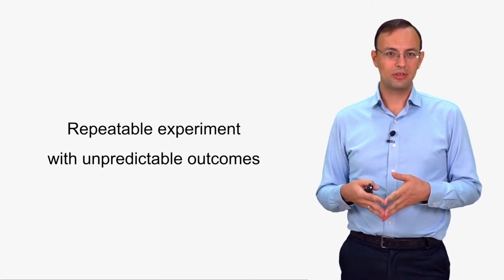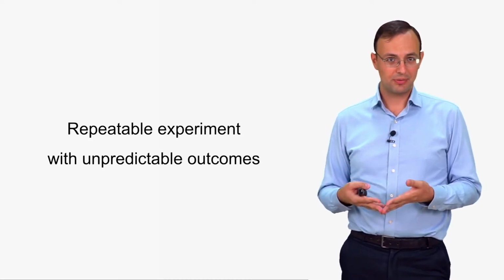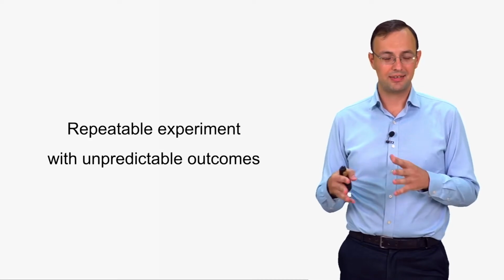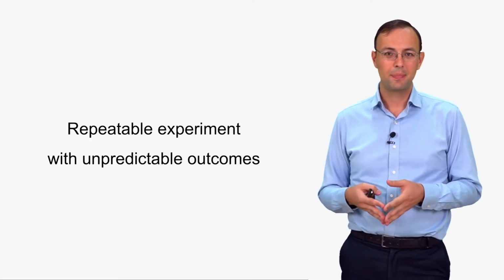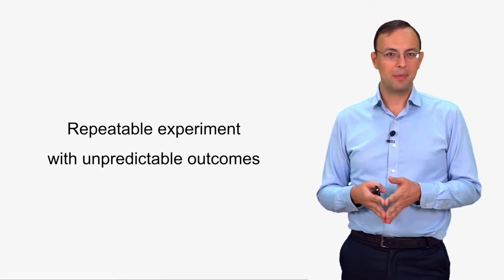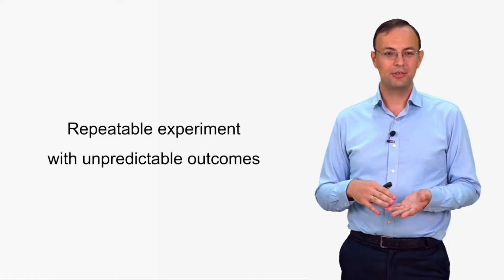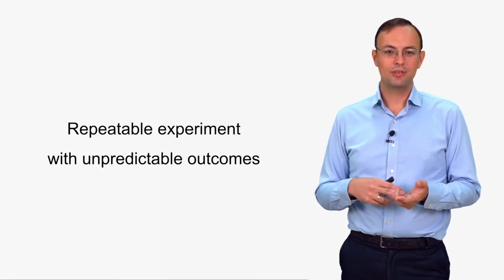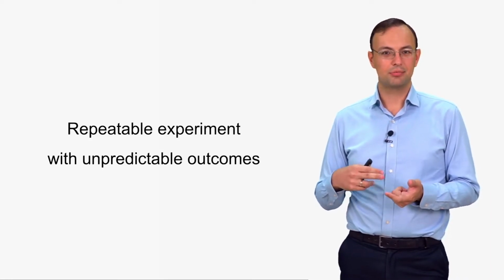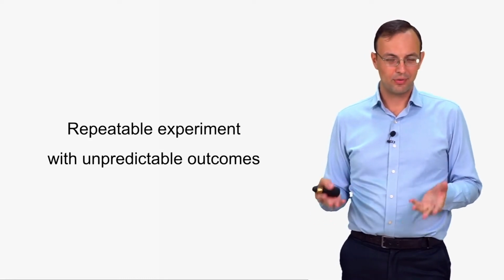Or you can roll a dice and this experiment has 6 possible outcomes, as the dice has 6 faces. Or you can, for example, ask your group mate, did you pass the exam? And he answers you either I did, or I did not, or I don't know yet. And these are 3 possible outcomes of this experiment.